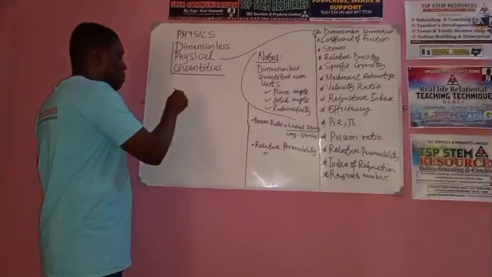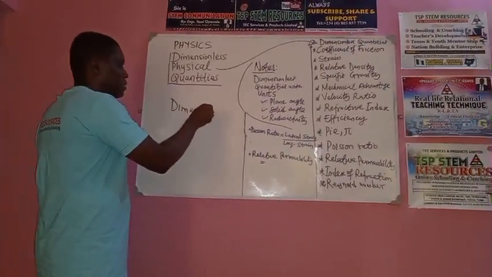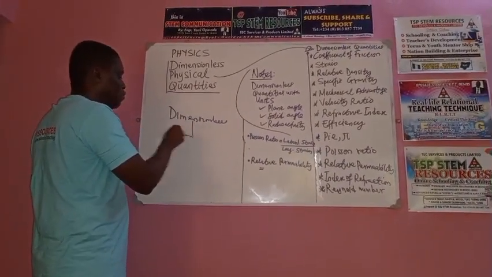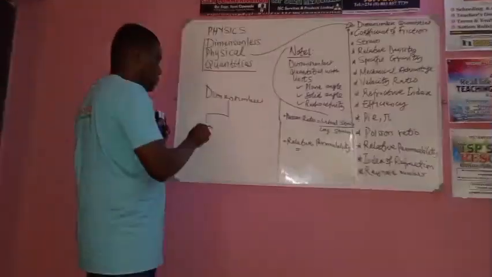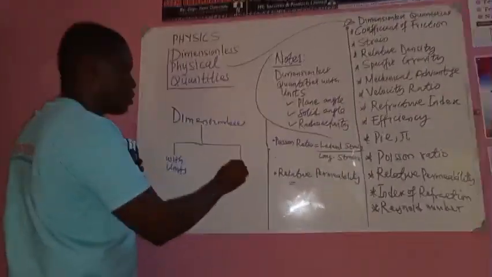Some quantities are dimensionless. We have two classifications: those with units, and there are some without units.